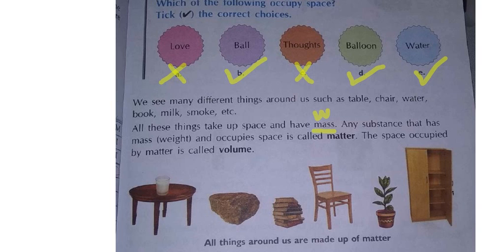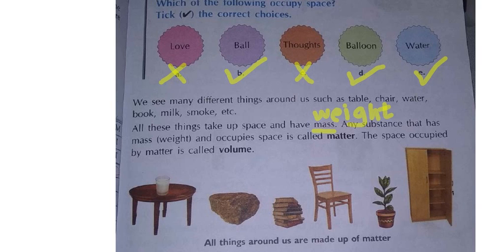Suppose I take one water bottle. It is taking some shape and some space. And if you pour some water into it, it will have some weight or not? Yes or no? So not only a bottle, whatever things are around you, book, pen, table, chair, everything will have some space and some weight. So anything which has weight and occupies space is called matter.